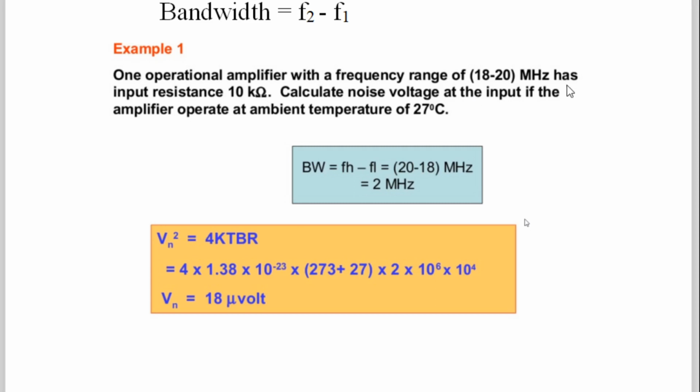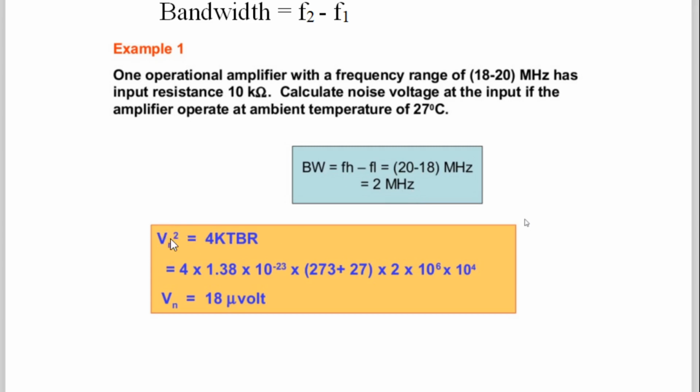The amplifier has an input resistance of 10 kilo ohm, so the resistance value R is given. Calculate the noise voltage Vn at the input if the amplifier operates at an ambient temperature of 27 degrees centigrade. First of all, we have to calculate the bandwidth: FH, the higher frequency, minus FL, the lower frequency. So 20 megahertz minus 18 megahertz gives 2 megahertz bandwidth. And the equation for the noise voltage Vn, you know, is under root.